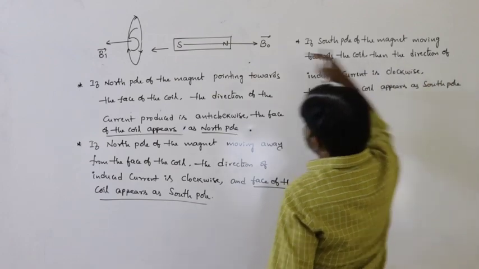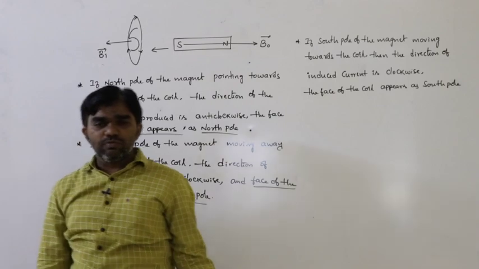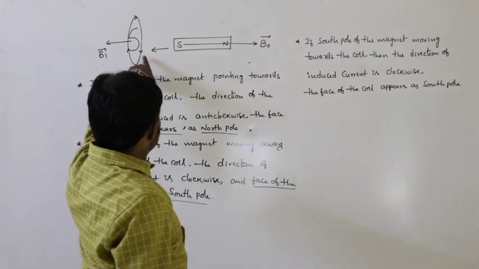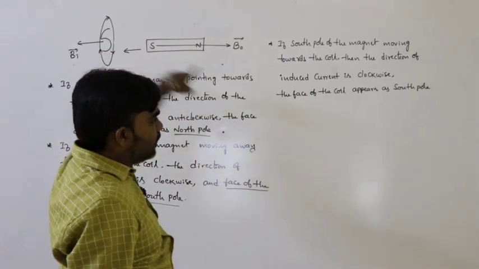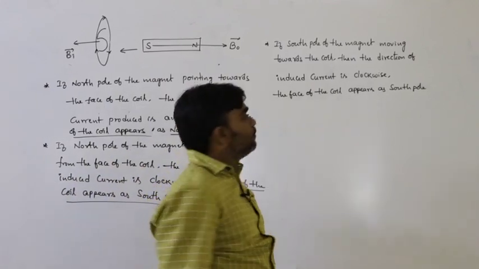Because the south pole is heading towards the coil, there must be repulsion. That's why the face of the coil appears as south pole.